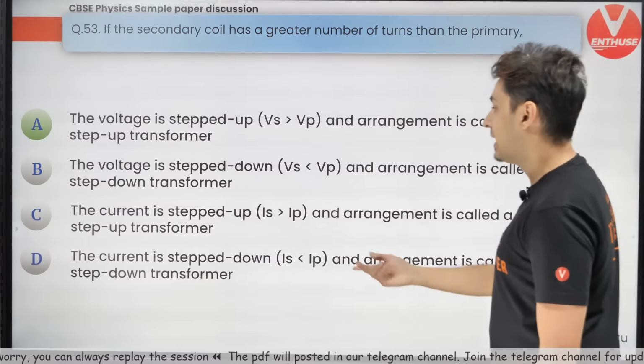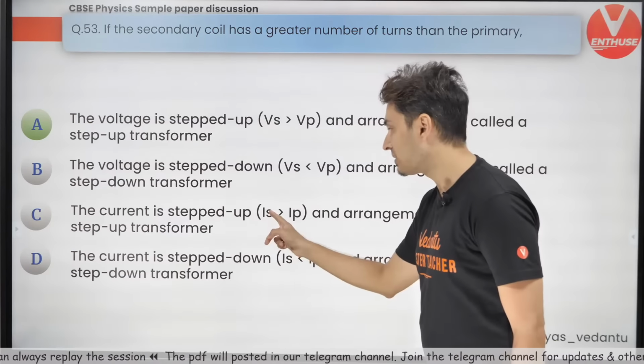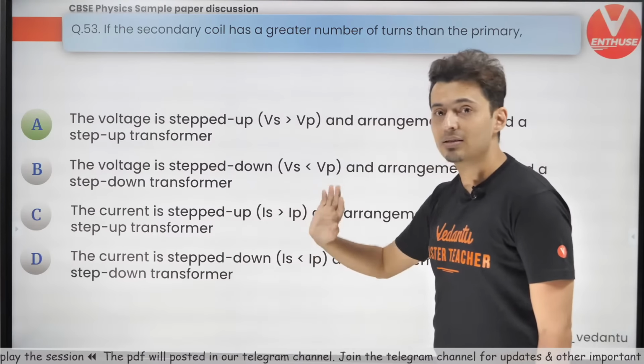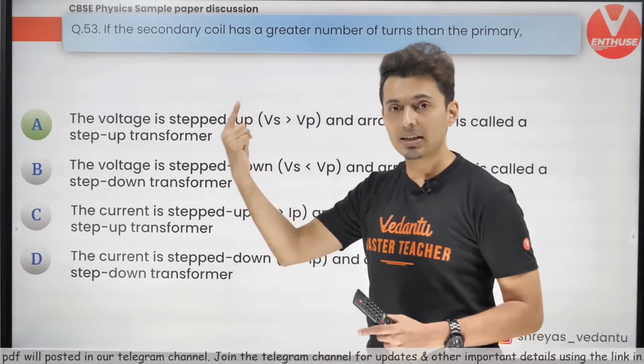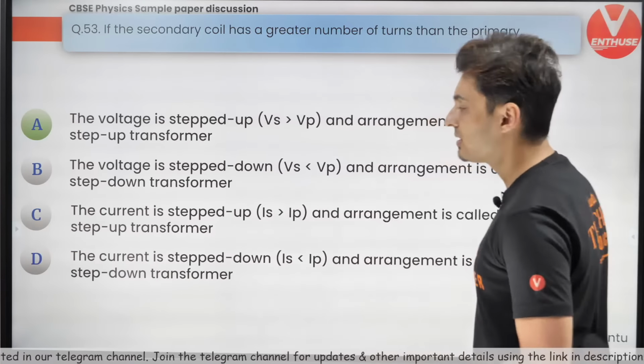Okay. In fact, the current in a step up transformer reduces. This is also wrong. The current is not stepped up. The current goes down in a step up transformer. Voltage increases, current decreases. Keep this in mind.